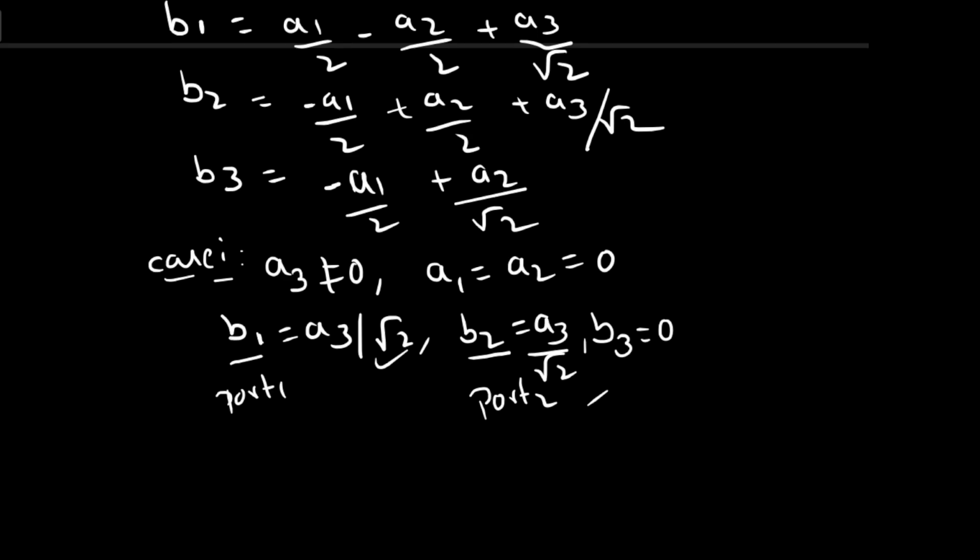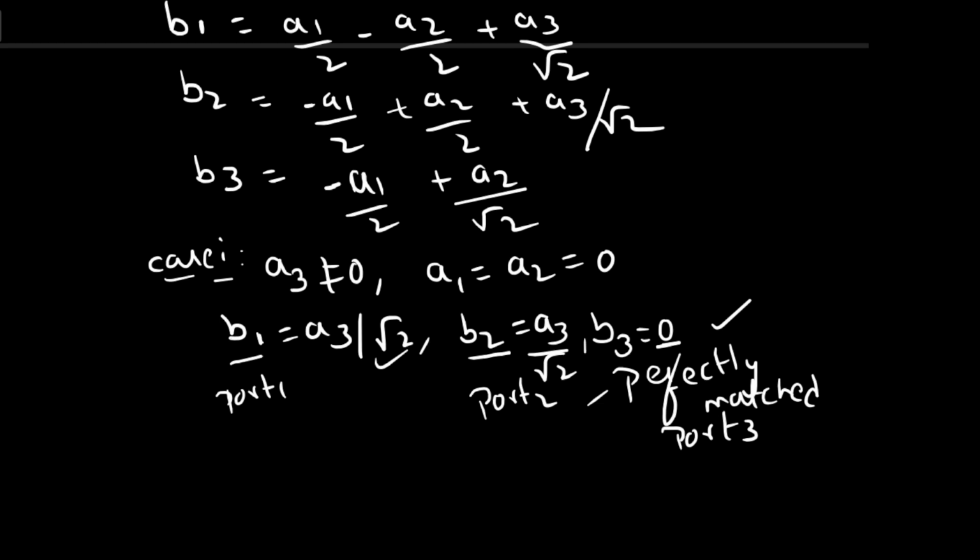What about port 3? Here in the H-plane, port 3 is perfectly matched, so at port 3 the power is 0. So the H-plane T junction definition is satisfied here.